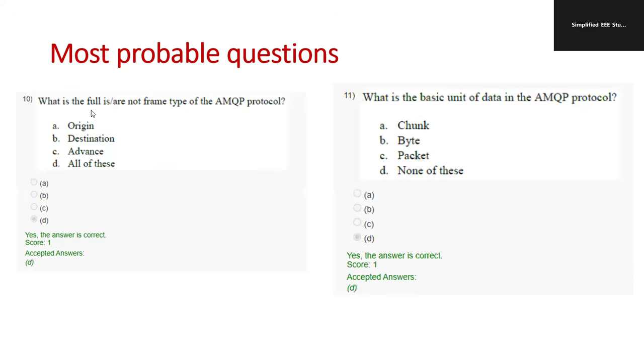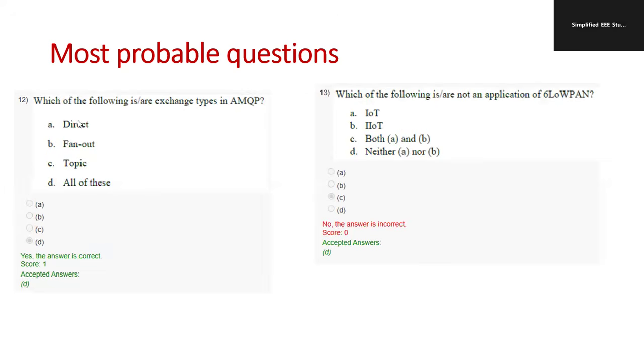What is the frame type for the AMQP protocol? Origin, destination, advance are not the frame types of AMQP, which is the basic unit of data in the AMQP protocol. So option D. Chunk, byte, packet do not belong to the AMQP protocol. Kindly make a note of this. Which of the following are exchange types of AMQP? Direct, fanout, topic, all come under AMQP.